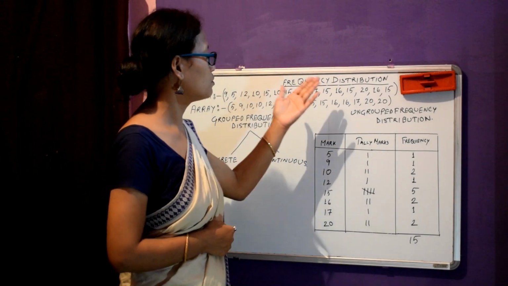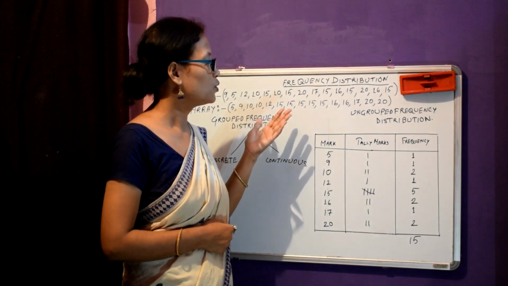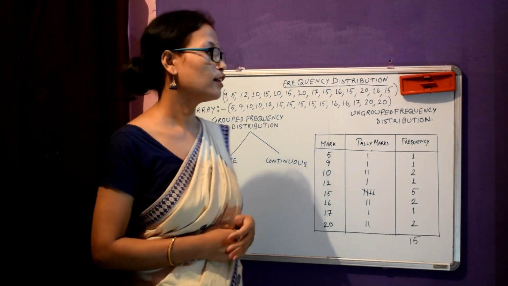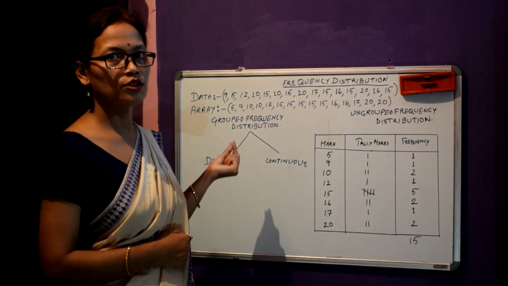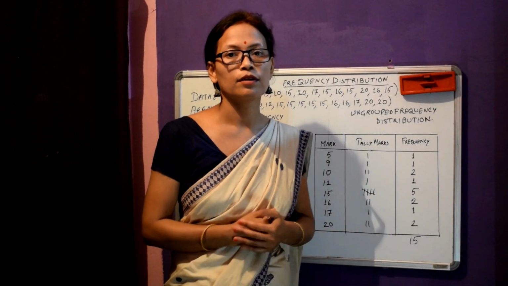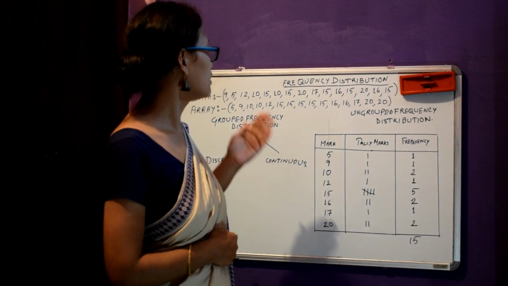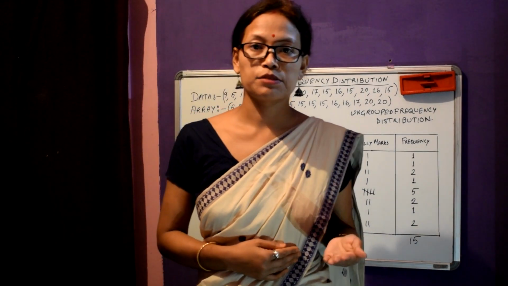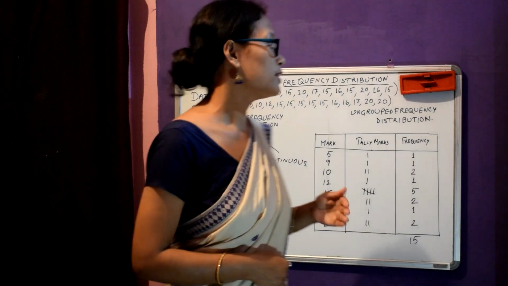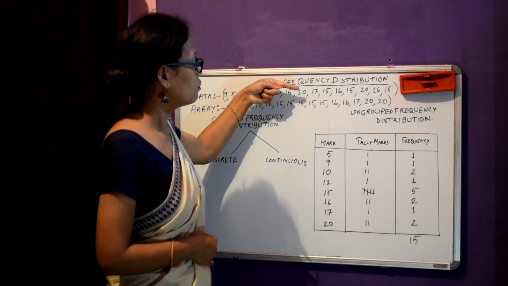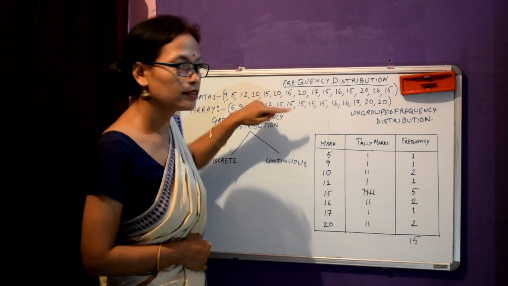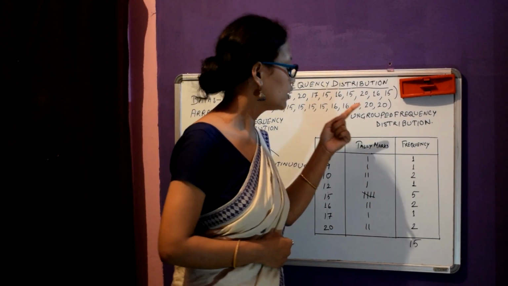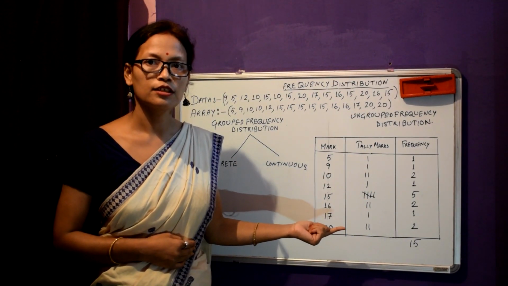Frequency distribution can be categorized in two types: one is ungrouped frequency distribution and the other is grouped frequency distribution. As the first step, we arrange the data in ascending or descending order, and this arrangement is called an array. So this is our array for the considered set of data. Next, from this array we can construct a frequency distribution table.